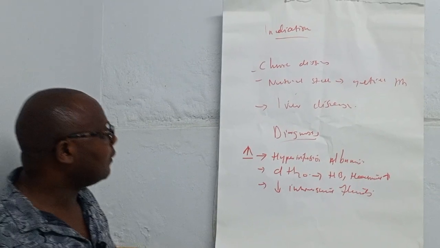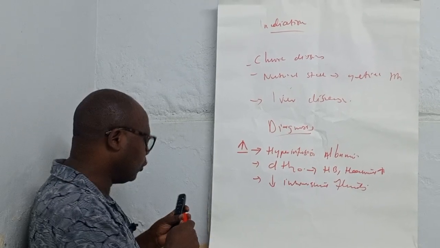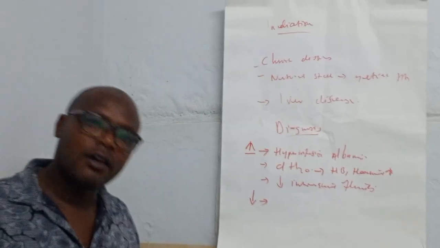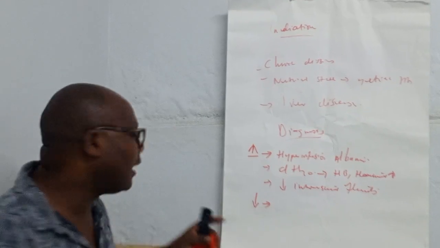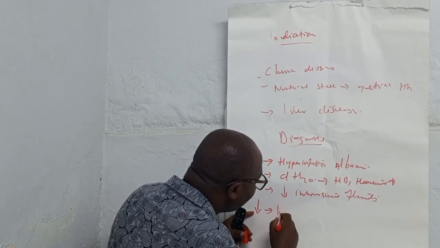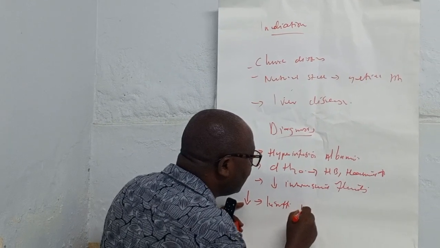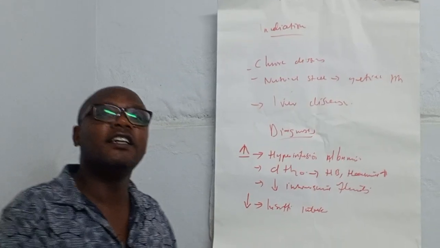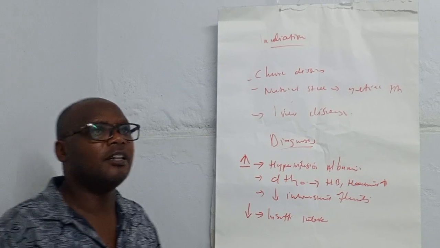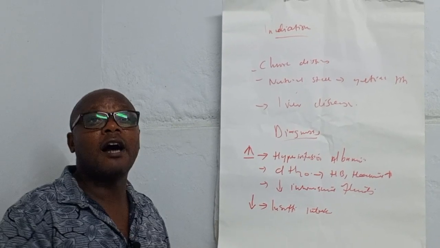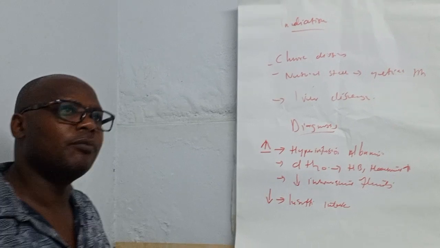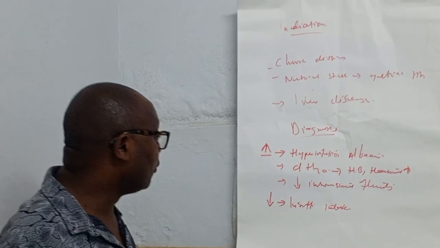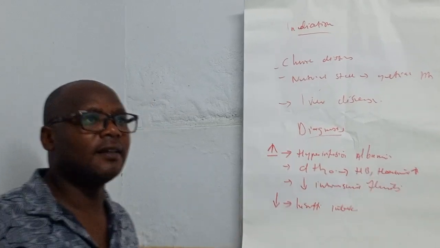So let us see cases where we have low albumin. At what point do we have low albumin in our body? Number one, insufficient intake, like you are not taking food with albumin. This is very common in malabsorption because of poor absorption of amino acids, which make albumin in our body. They are the most important in synthesis of albumin in the body. So insufficient intake is very important.